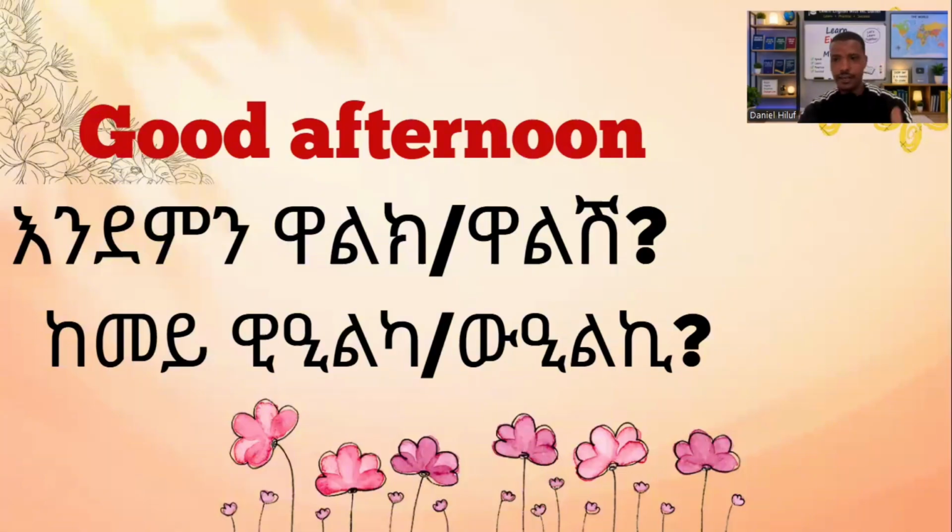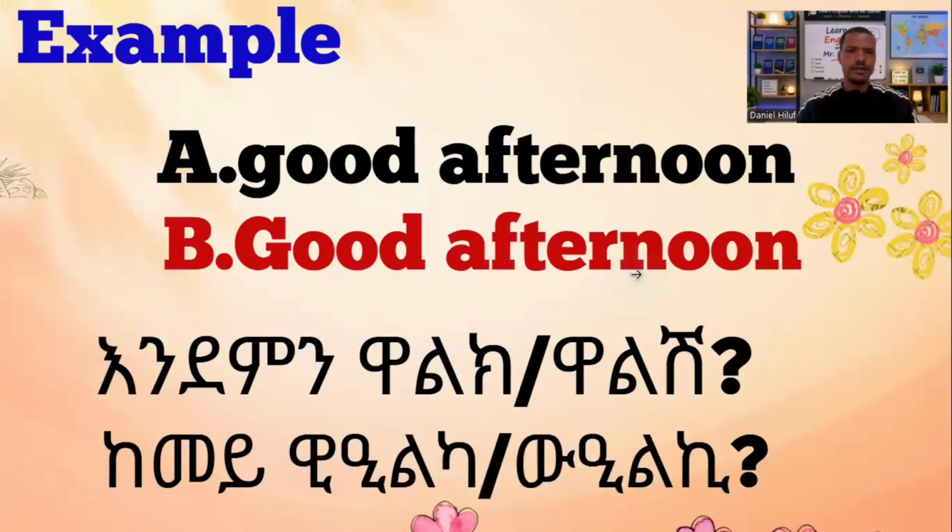We said good morning earlier. Here it is now good afternoon, right? Let's see the same with an example. We can put in someone's name to say good afternoon. Good afternoon, Dawit. Dawit will say good afternoon, Daniel, or good afternoon to someone else. So you can add a name here. When we meet someone in the afternoon, you can say good afternoon.